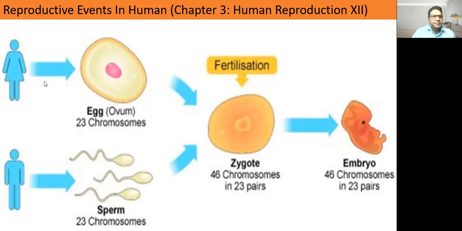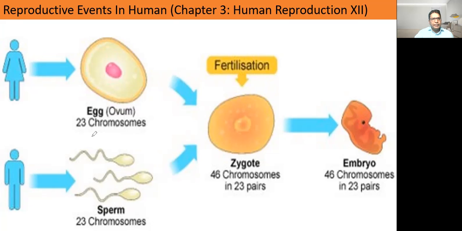Considering human beings are sexually reproducing organisms, there is a sexual dimorphism. Male and females are two different types of individuals present in human beings. This is a female, and this is male. After attaining maturity, the female, after attaining puberty, undergoes a process called oogenesis. After oogenesis, the female produces an egg, which is also called ovum.